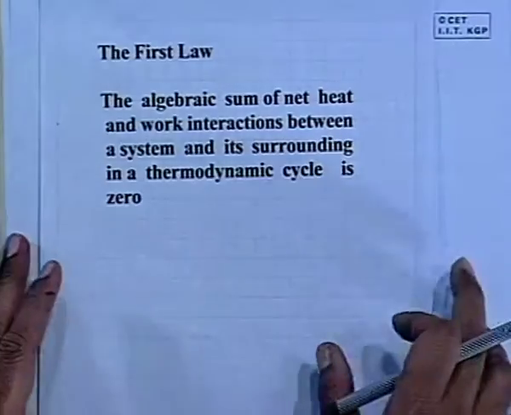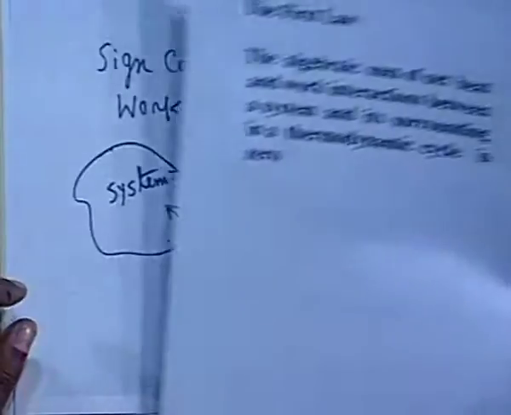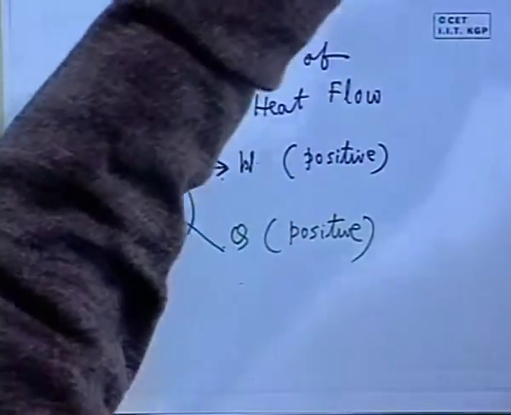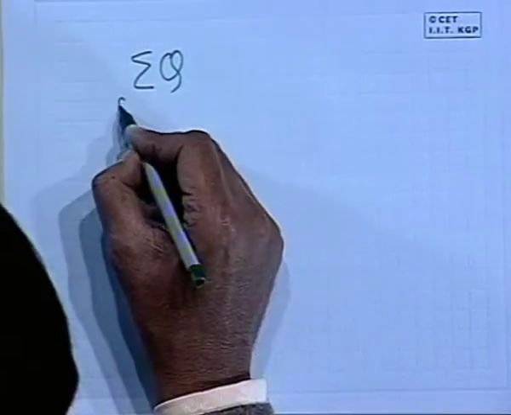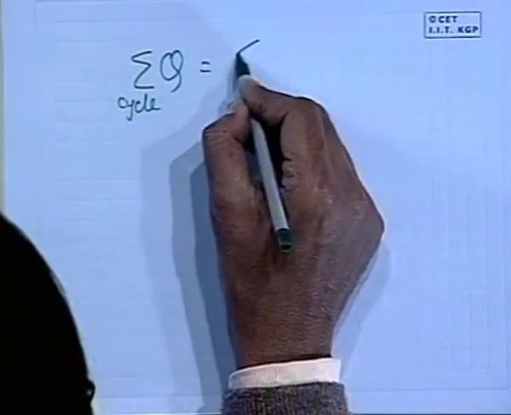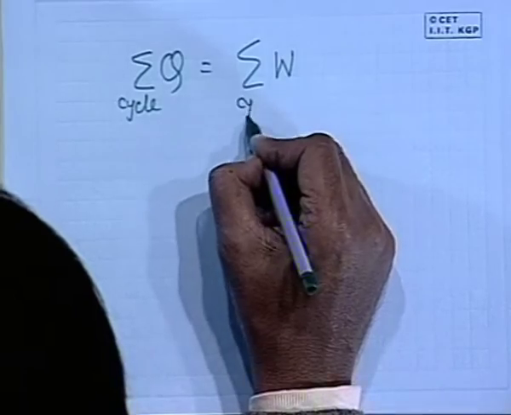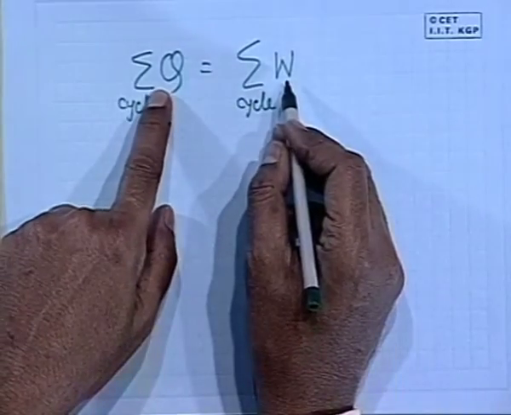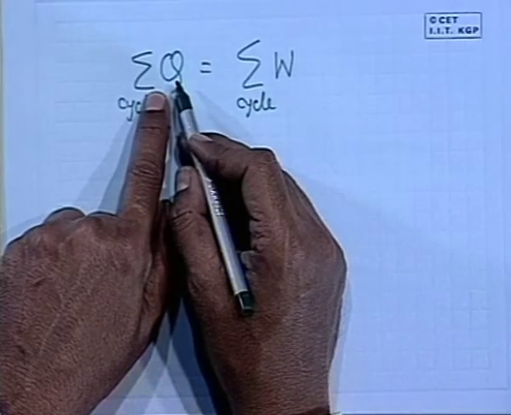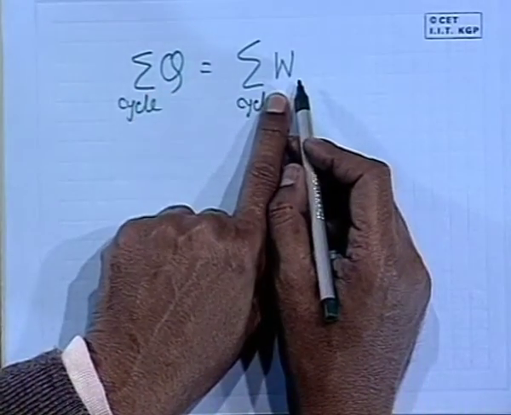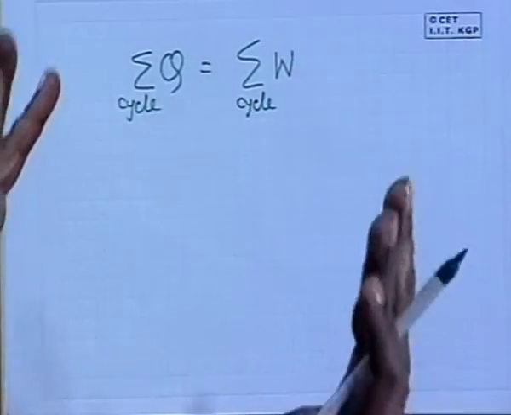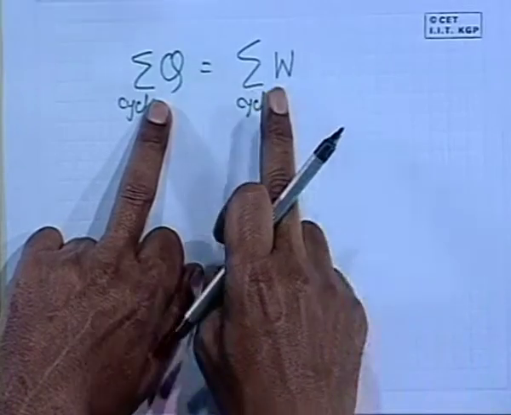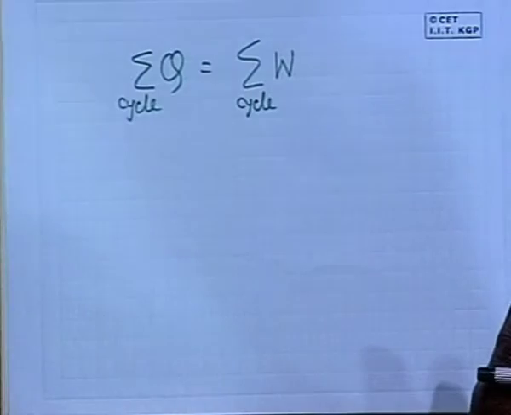With this definition, we can write that the algebraic sum of heat in a cycle is equal to the algebraic sum of work, with this sign convention, positive to positive. That means if there is a net heat added to the cycle, then there has to be a net work out of the cycle, whose magnitude will be the same as the net heat added. So this is basically the first step of the analytical expression of the first law of thermodynamics.